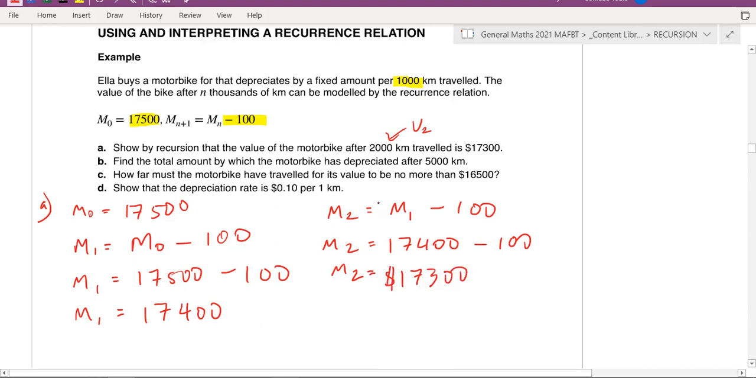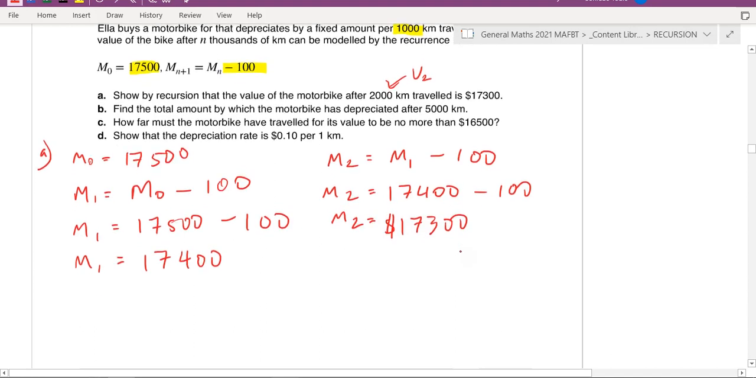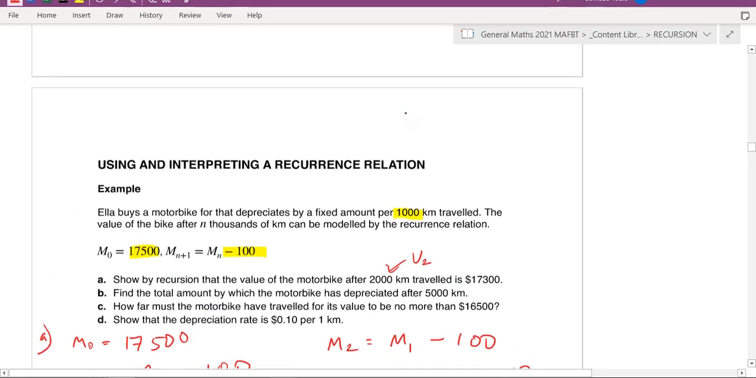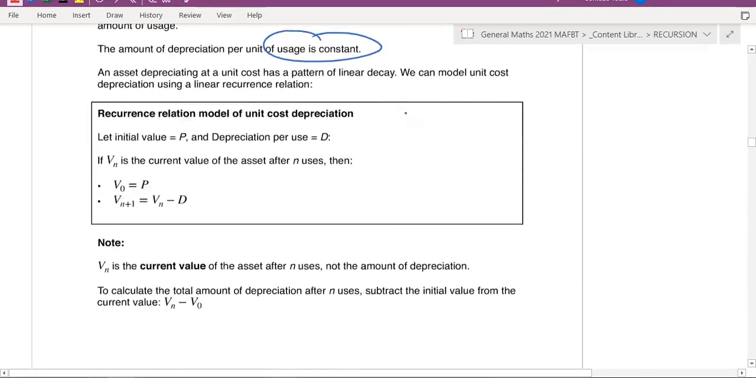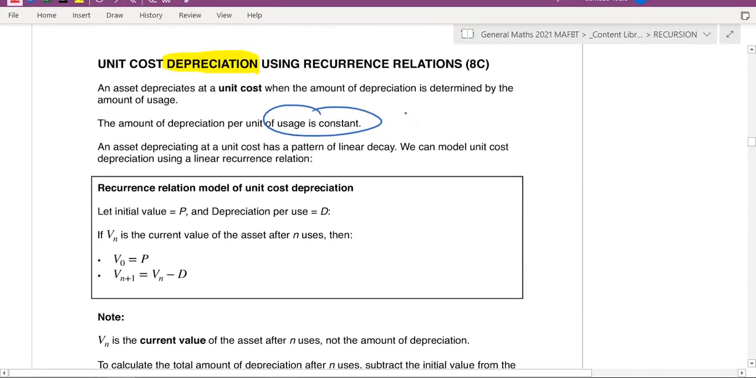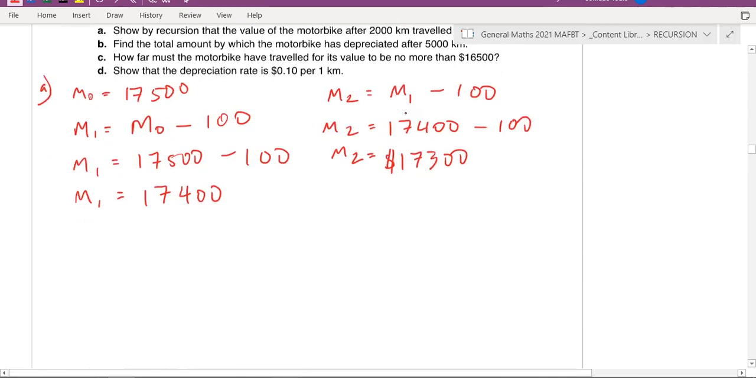So after 2,000 kilometers, the value of the bike is now 17,300. Remember, every 1,000 kilometers it goes down by, it depreciates by $100. This is what it means by depreciation of unit costs.